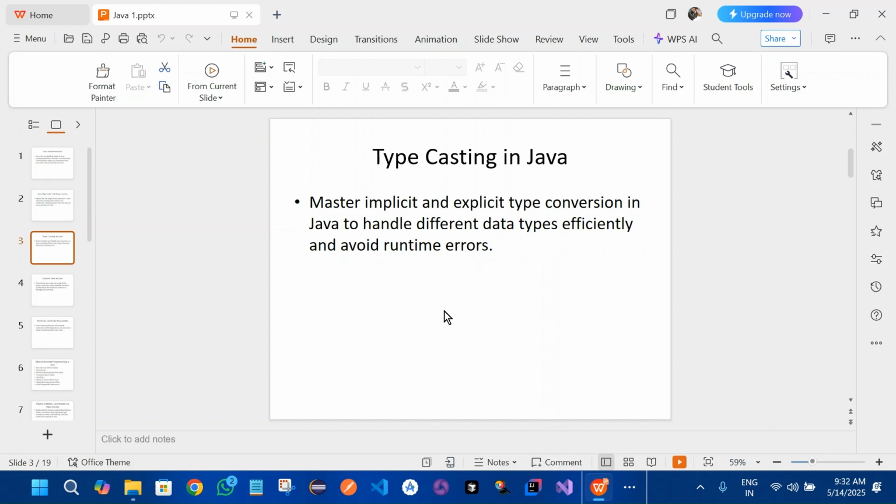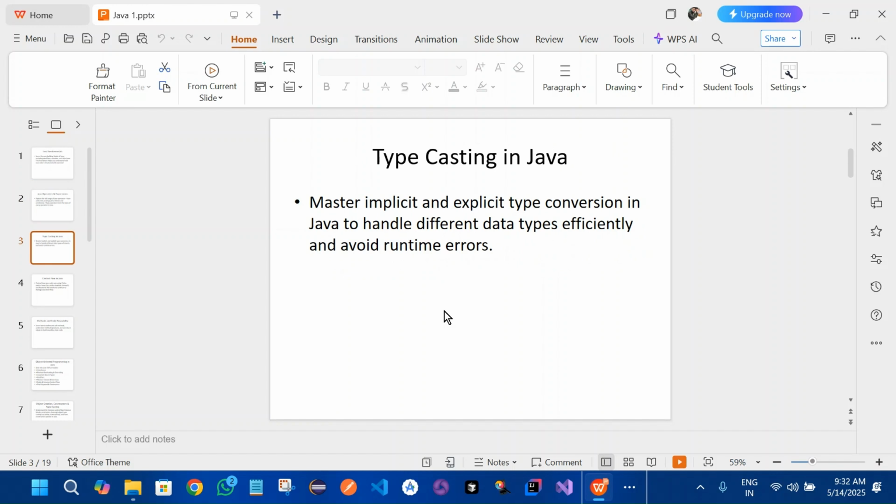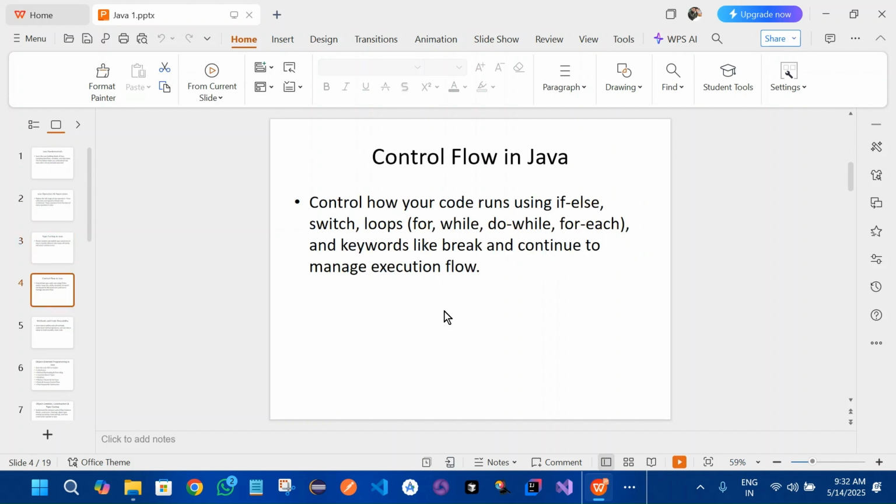Next comes typecasting in Java. As you all know, there is implicit and explicit typecasting, correct? And how Java handles different types of data types, right? Those things we'll cover in detail. Whatever content you are seeing is just a showcase of what we are going to cover, but we are going to cover this in full detail.